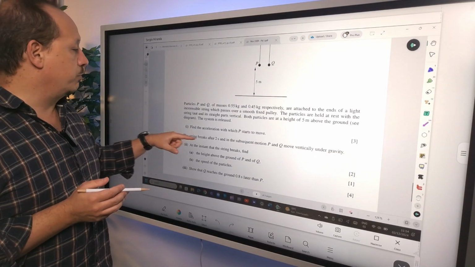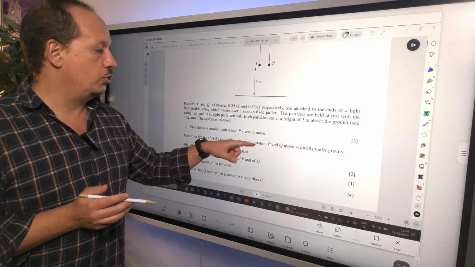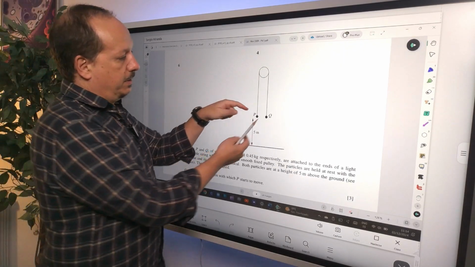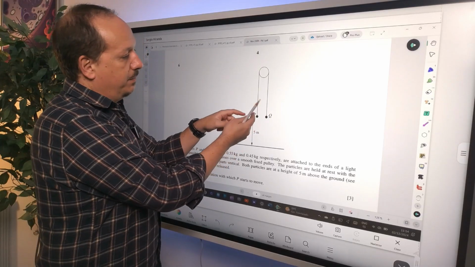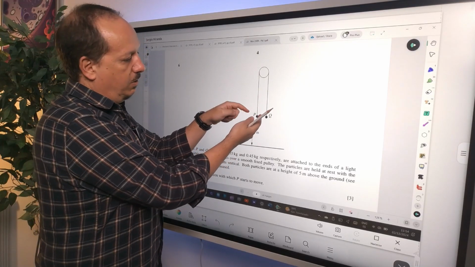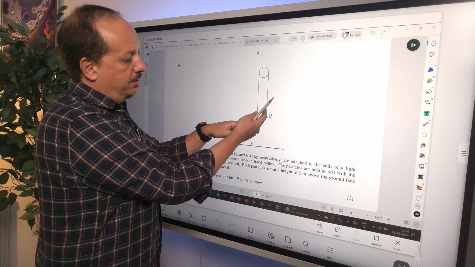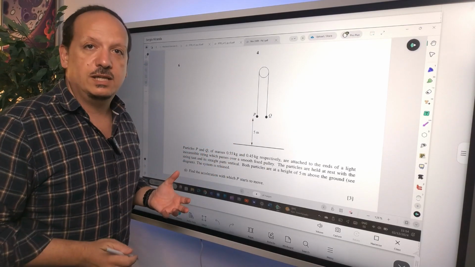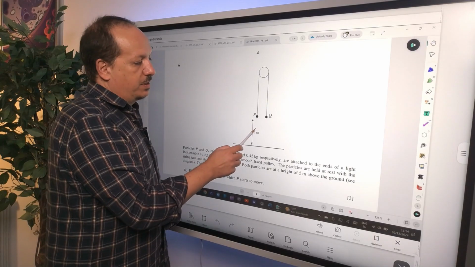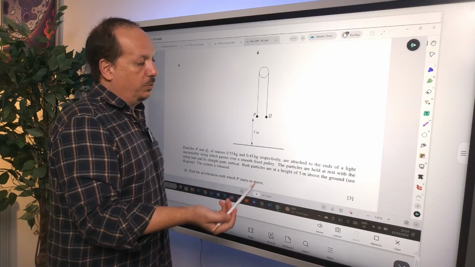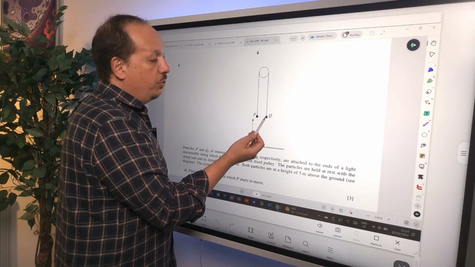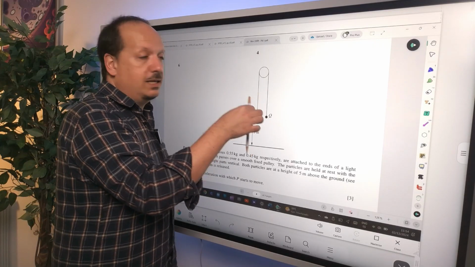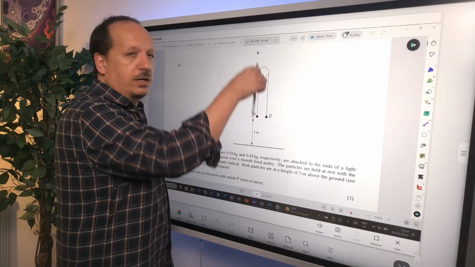So you already know 3 points out of 10. The string breaks after 2 seconds, and in the subsequent motion, P and Q move vertically under gravity. So what's going on over here? This starts going down, this starts going up. But you won't have the tension in the string all the way until P hits the ground. Somewhere in between, the string is going to break, and they are just going to fall under gravity. What does this mean? This means that from a certain point onwards, P is just going to fall with an acceleration of 10 meters per second squared. And Q, when this happens, is also going to be subjected to the same acceleration of 10 meters per second squared, pointing down.